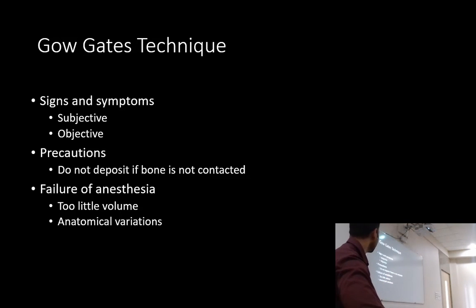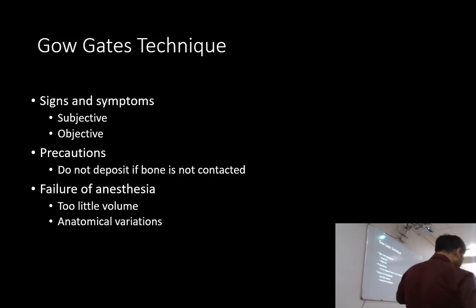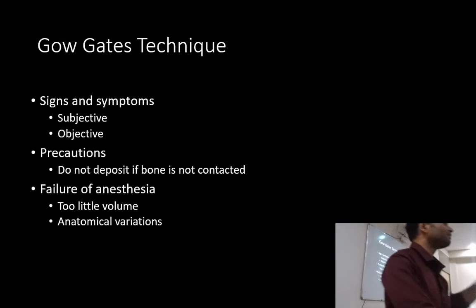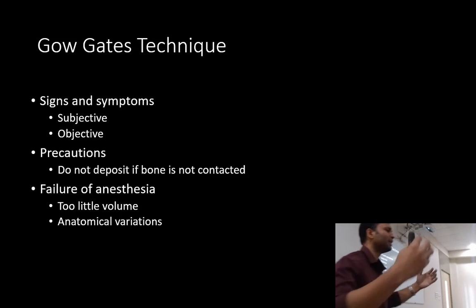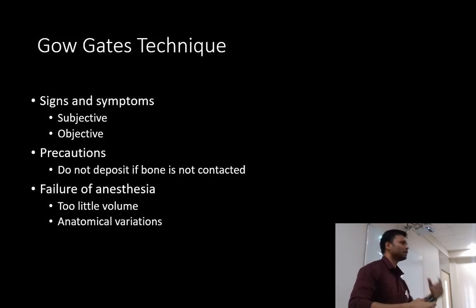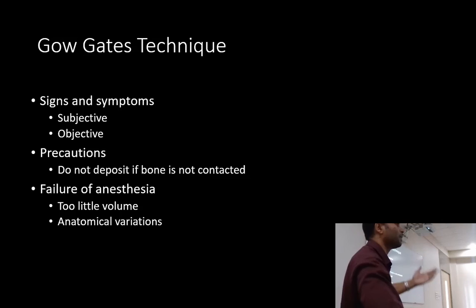Failure to achieve anesthesia. इसमें if you deposit the LA too less, as I mentioned earlier, we need the nerve trunk is thick, so you're going to deposit at least 1.5 ml of the LA solution to achieve profound anesthesia. आप उससे कम करोगे, there won't be enough LA to travel inside the nerve trunk. You won't be able to achieve proper pulpal anesthesia.